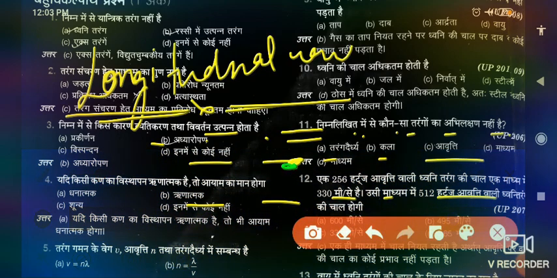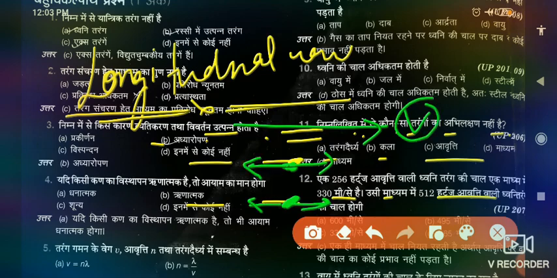This is a particle, and the wave is propagated in the forward direction with the velocity of the wave. Here are the particles, which are oscillating in the direction of the wave. Here we can easily observe that the direction of the wave and the direction of the particle are the same. That means they are parallel to each other. That means theta equals 0. We can easily say the direction of the wave and the particle of the medium are the same.